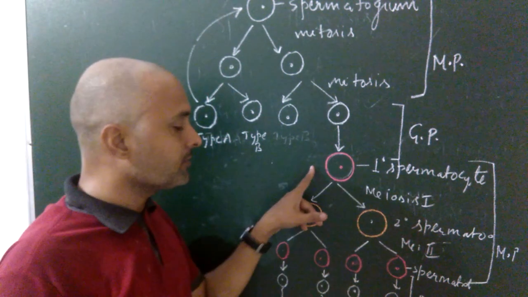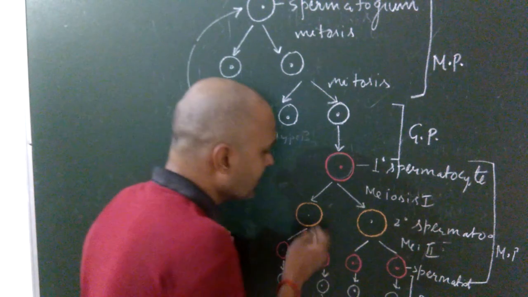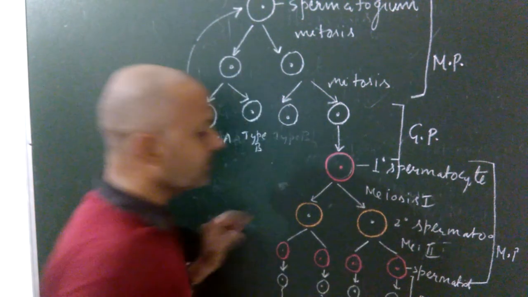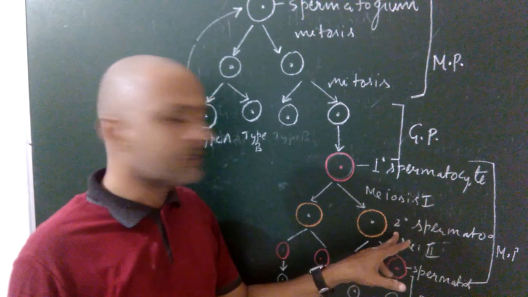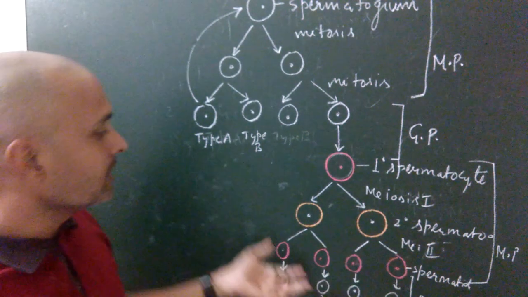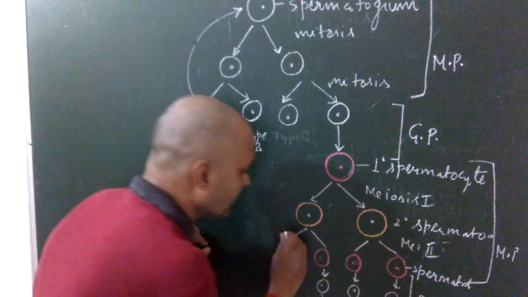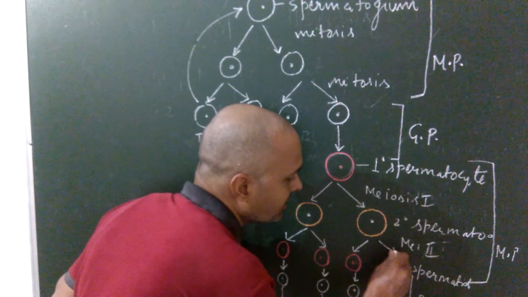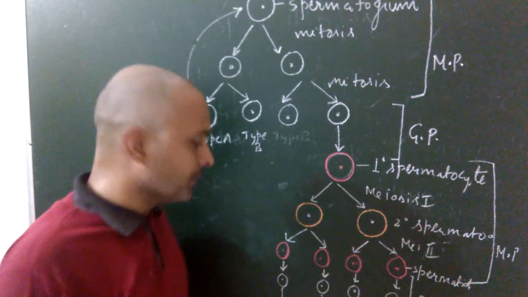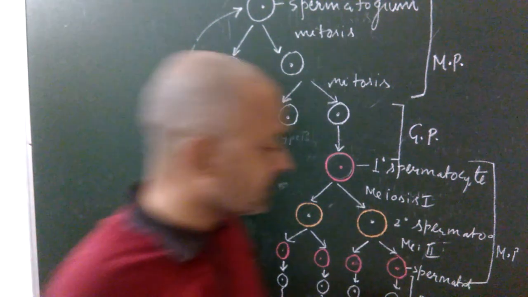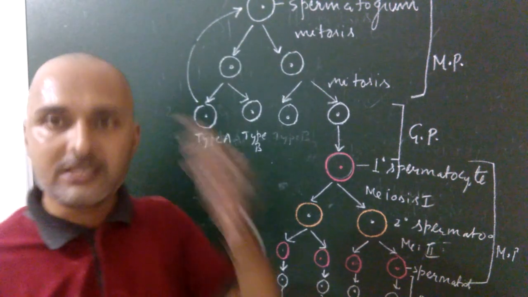After meiosis first, it produces two secondary spermatocytes. These undergo meiosis second and produce four haploid spermatids, which are finally converted into sperm. This process is known as differentiation, also known as spermiogenesis.